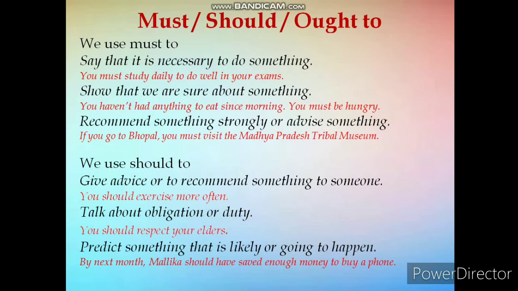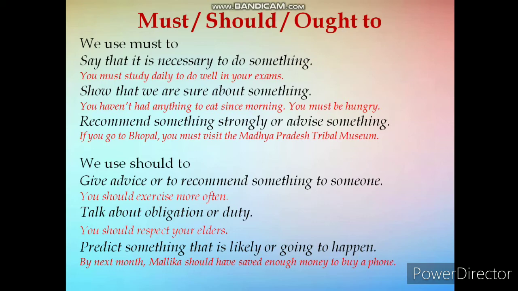Let us discuss the use of modal must, should and ought to. We use must to say that it is necessary to do something. For example, you must study daily to do well in your exams. Must is used to show that we are sure about something. Like, you haven't had anything to eat since morning, you must be hungry. We use must to recommend something strongly or advise something. For example, if you go to Bhopal, you must visit the Madhya Pradesh Tribal Museum.